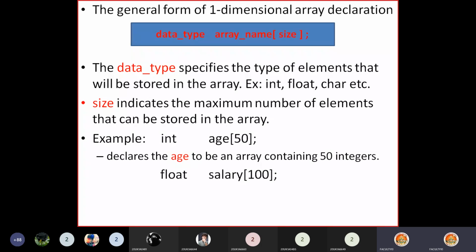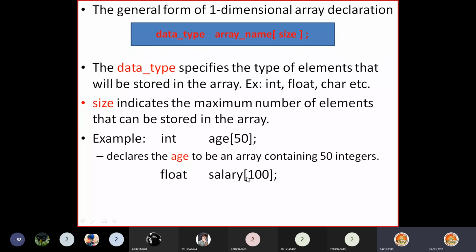Clear? If you want to store salaries of employees in an organization, then we can declare another one-dimensional array in this form. Because salaries generally will be of floating point type, the data type I take is float, my array name is salary, and within the square brackets I give the size of the array as 100. Assume my organization contains 100 members.